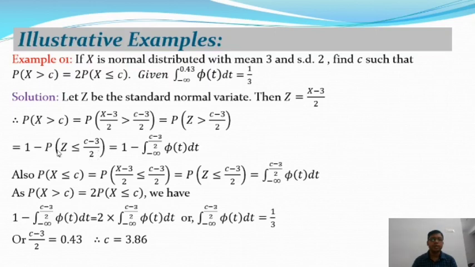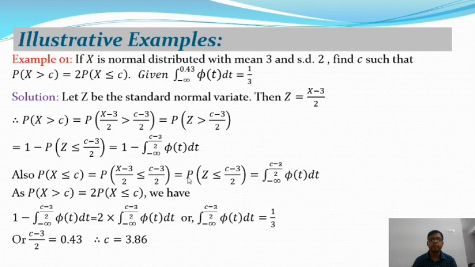Okay, now applying the continuous distribution for this probability function, we get 1 minus the integral from minus infinity to (c minus 3) by 2 of phi(t) dt, where phi(t) is the standard normal density. Similarly, for the probability of X less or equal to c, we get the probability of (X minus 3) by 2 less or equal to (c minus 3) by 2, where 3 and 2 are constants. So the inequality is not changed if we subtract 3 or divide by 2 on both sides.